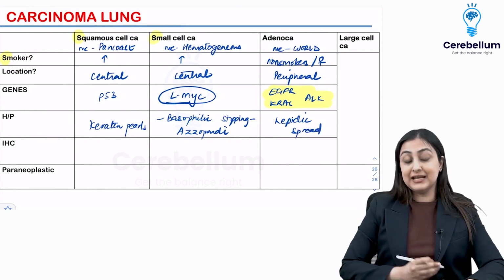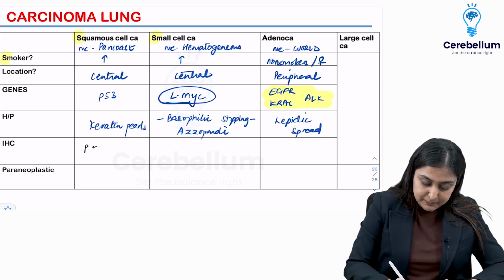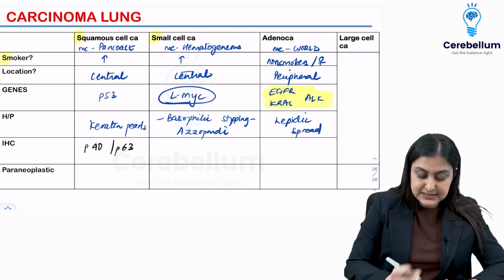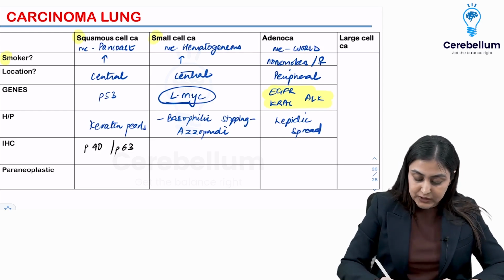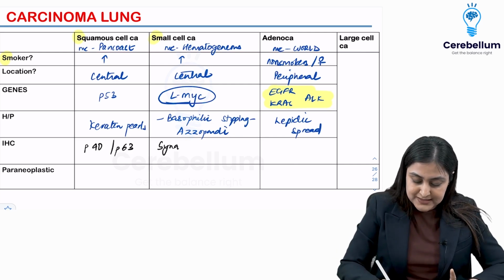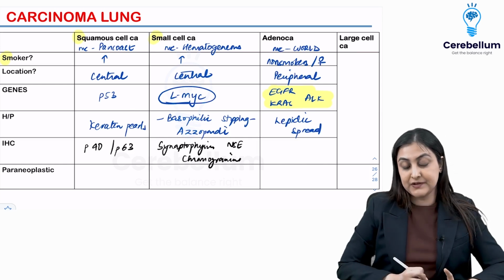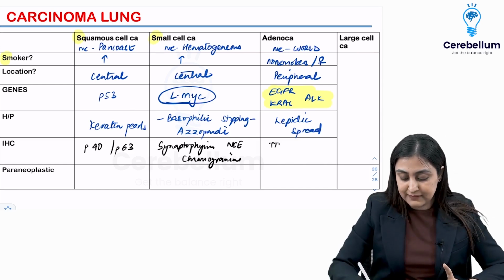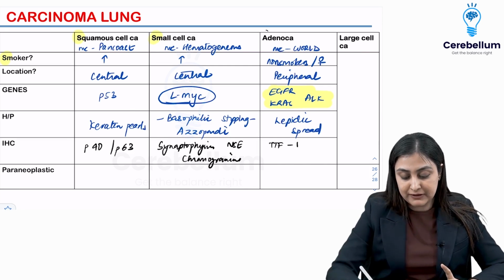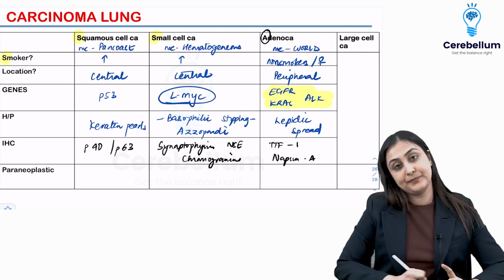Very important are the immunohistochemistry markers. So in squamous cell, you remember P40, P63. In small cell, you want to remember all your neuroendocrine markers. So here you will have synaptophysin, you can have NSE, you can have chromogranin, right? So all of your neuroendocrine markers. In adeno-CA, very, very important, A1 vowels, yeah. So TTF1 and napsin A.